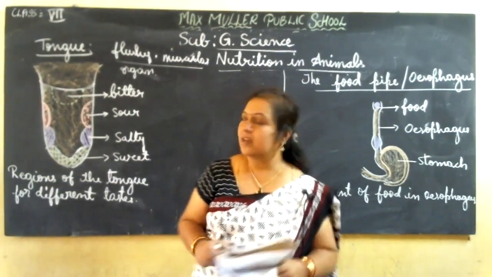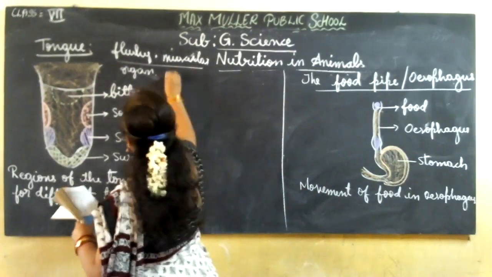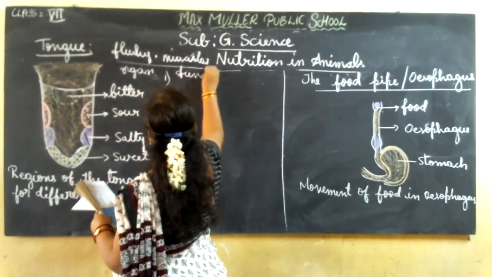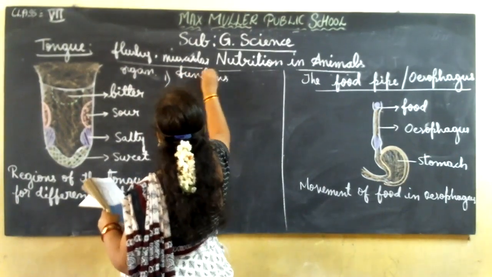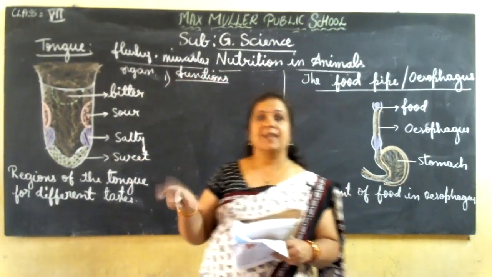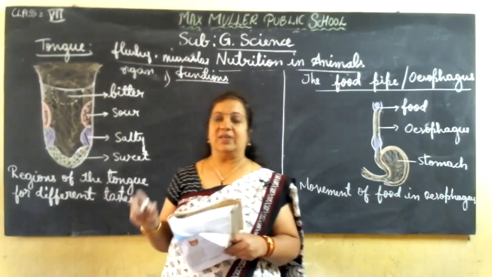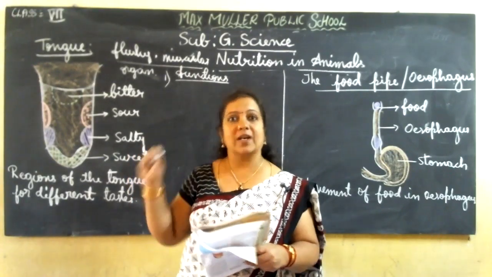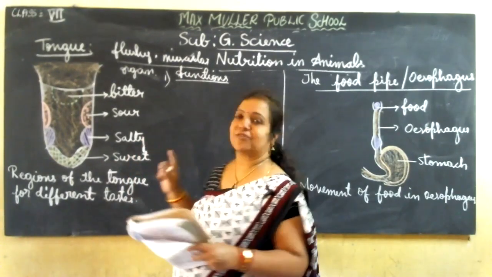Functions means what is the work? How does it help us with the food, what duty is it doing? That is the function of the tongue.